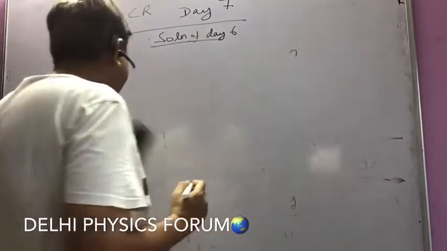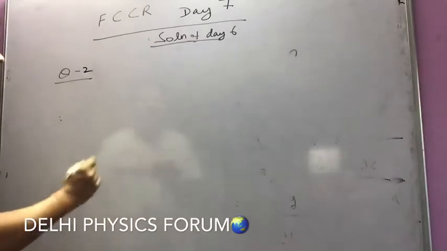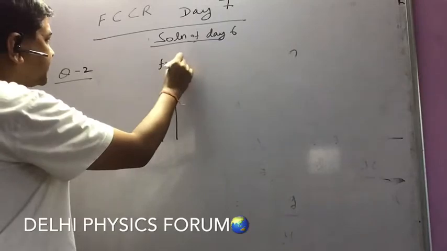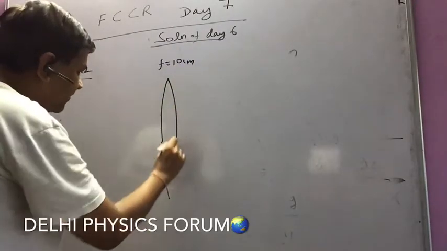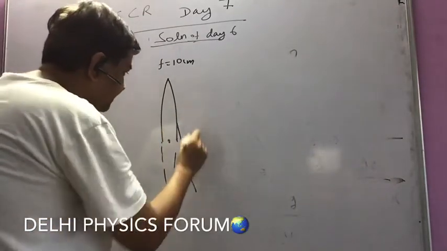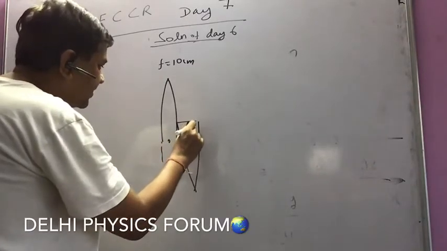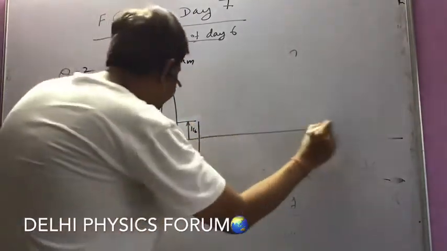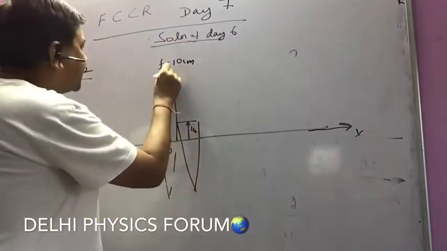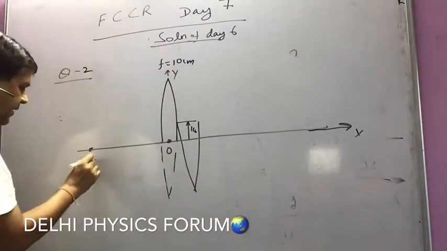Question 2 was, we were given a convex lens of focal length 10 centimeter, and its lower part from O was cut and placed like this, and this distance was given to us as 1 centimeter. This was treated as origin, this was the x-axis, and this line was treated as the y-axis, and on the original axis at a distance of 15 centimeter we had a point object, say A, placed here.